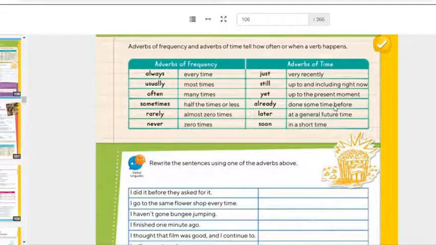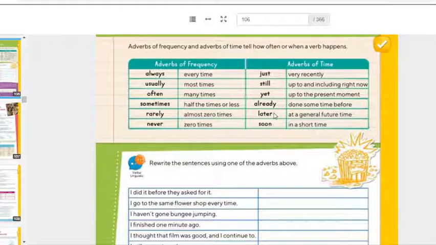Already, done some time before. I already finished my work. It means that I did it one time before. Lo hiciste en un tiempo en el pasado. Already, right? But it's already finished. Pero ya está hecho. Ya se terminó. I already finished my cereal. Ya hasta lavé mi traste, right? I already cleaned my shoes. Ya hasta los guardé.